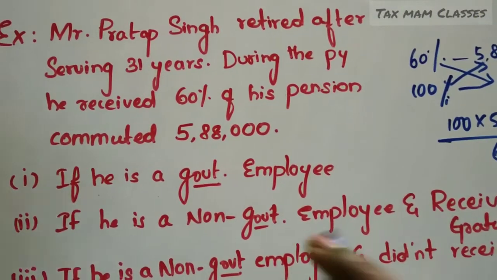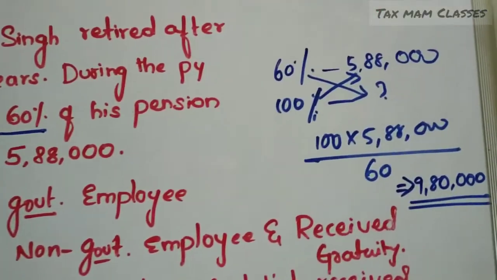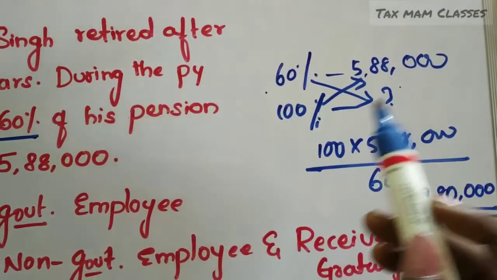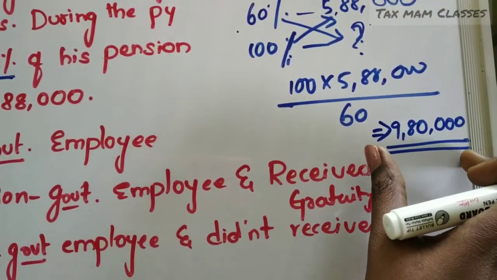So if the commuted pension is given as 60%, the full value of the pension will be 100%. How do we take it? If 60% is this much, how much is the 100%? So we have to cross multiply, and we will get the full value of pension.